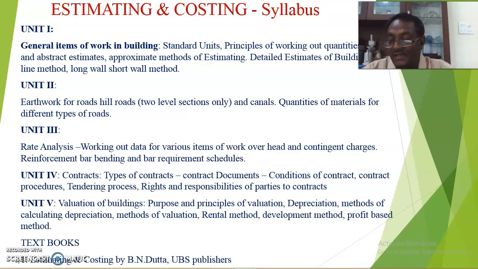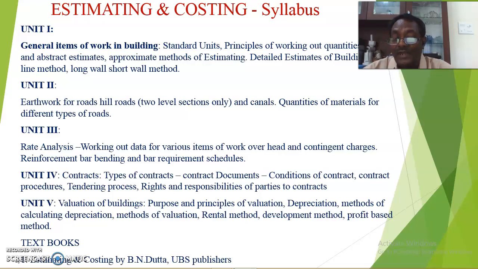Next one, the methods of valuation. Methods of valuation means how to evaluate the total value of the building. There are so many methods, which we have to study in that unit. Rental method. This is a very important method. Whenever you take any commercial complex or commercial structure, the value of the structure always depends upon the rent. As the rent increases, we get so much income or revenue generated, and automatically the value of the structure also increases.